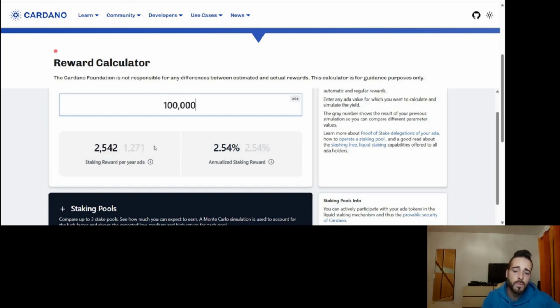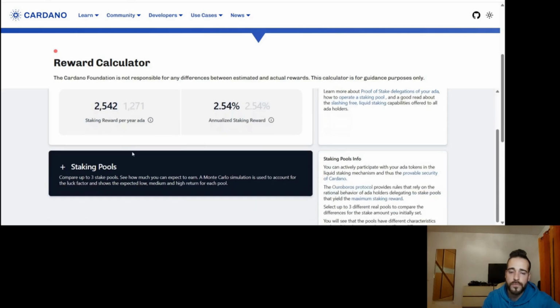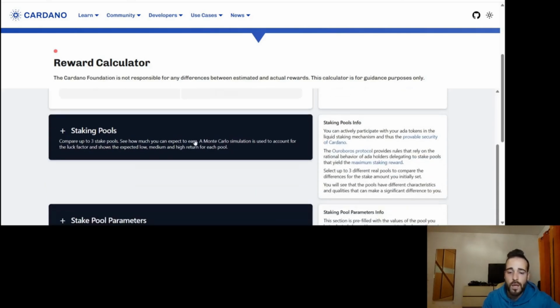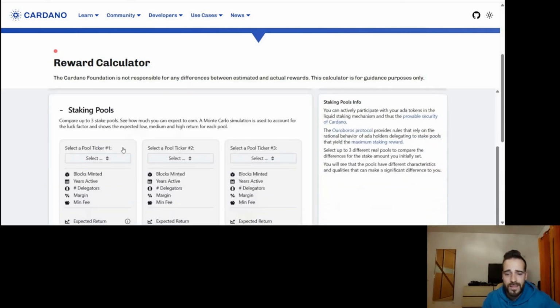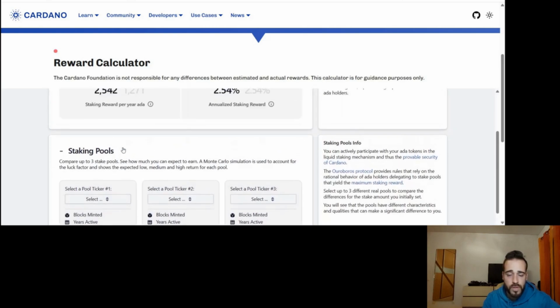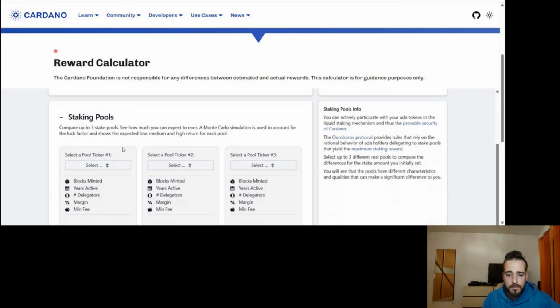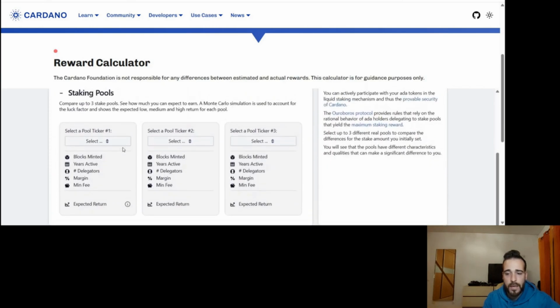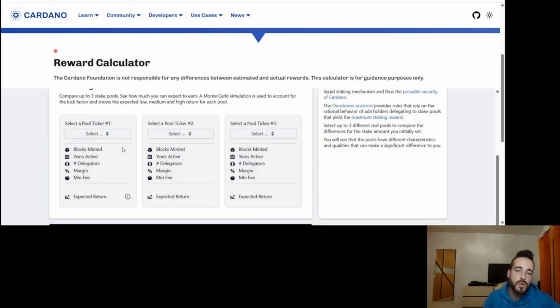This is basically what we will earn in ADA for 1 year. So it's interesting to play with that, but that's not the most amazing feature. I think the most amazing feature is related here with stake pools, right? And basically you can come here and compare at the same time 3 different stake pools to see how much you would earn basically with this simulation, which I think is amazing.